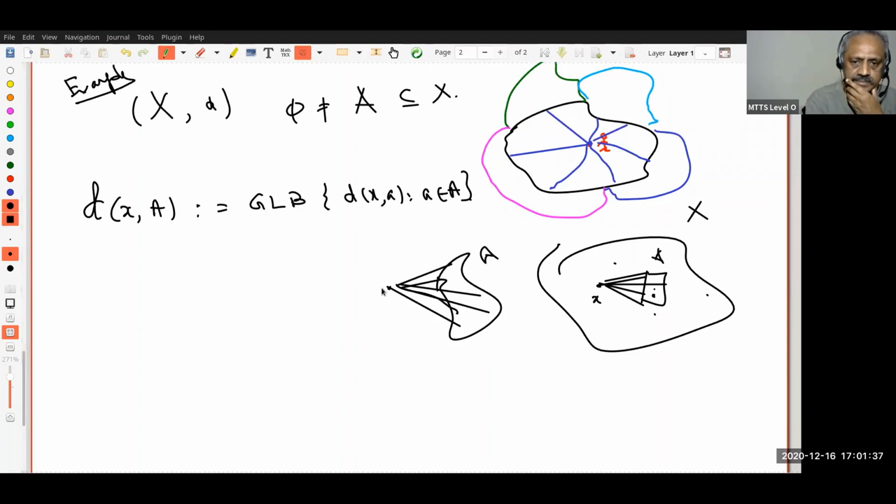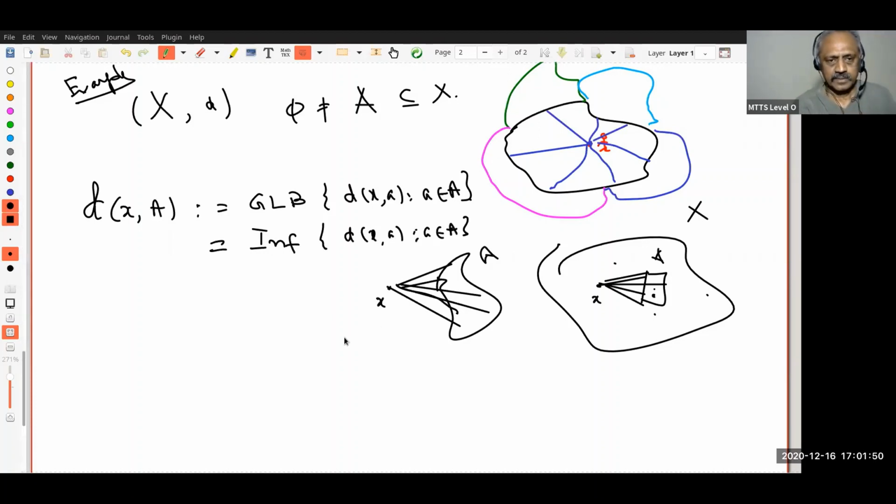This is your X. Okay. I am fond of this, but if you will already learn this, this is the way. But okay, I will use it as far as possible. I like GLB rather than infimum. GLB tells me it is the greatest lower bound.